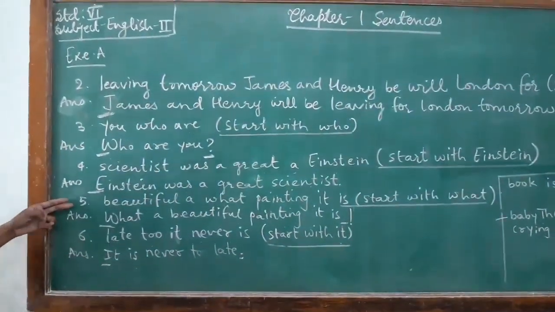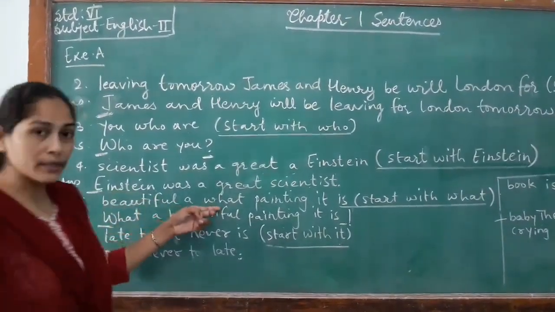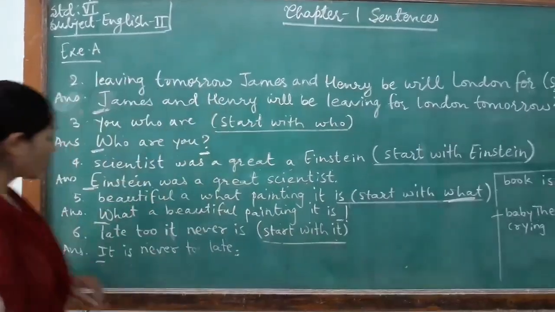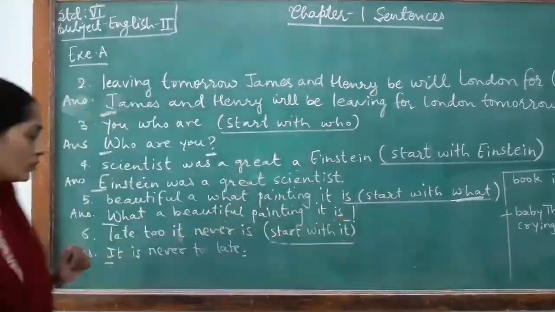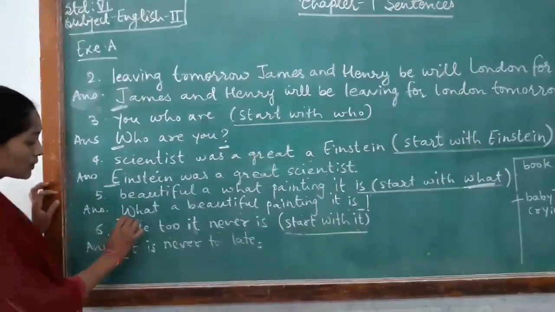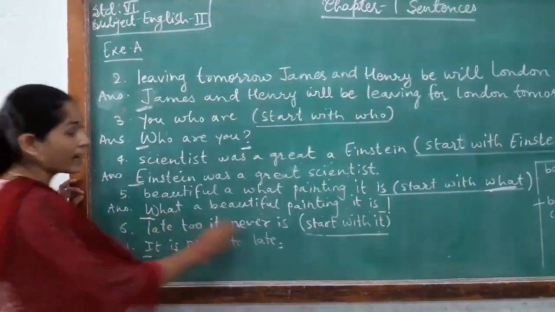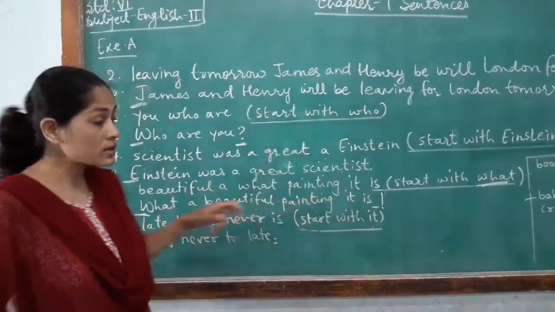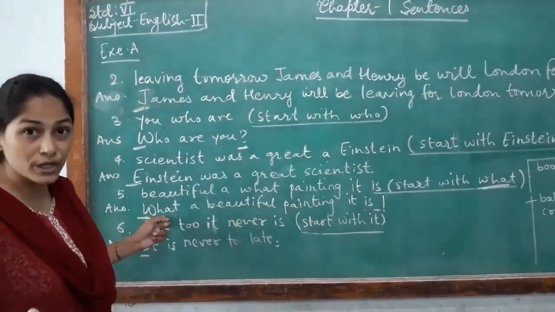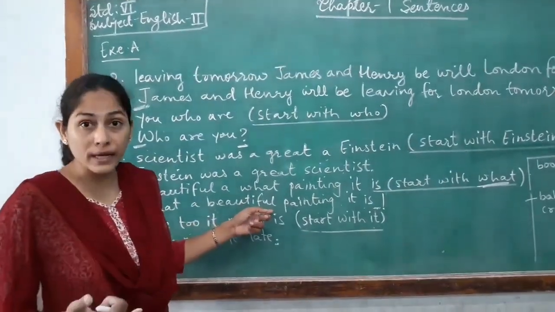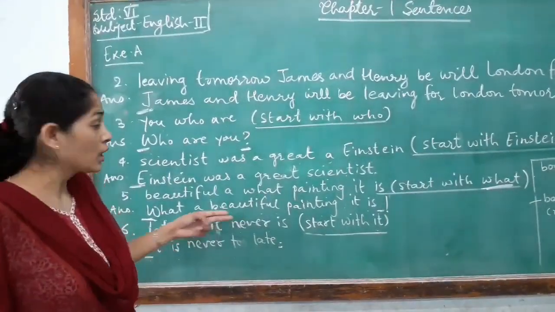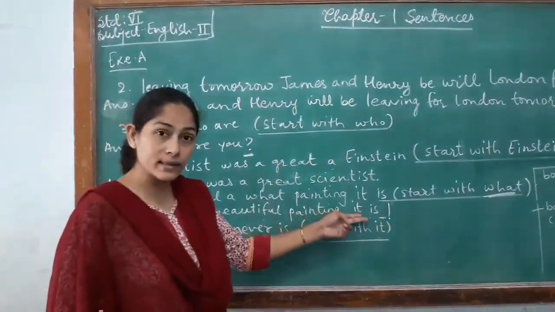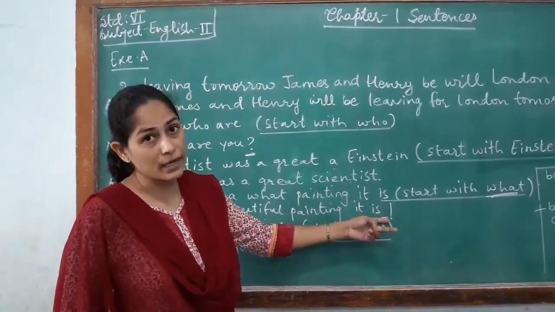Okay, fifth one. Beautiful a what? Painting it is. Start with the word what. What a beautiful painting it is. Now here in this sentence, W will start with a capital letter and at the end of the sentence we will put an exclamatory mark. Why exclamatory mark? Because this sentence is not asking us a question. This is showing us a sudden feeling. When you look at a beautiful painting, you just express it suddenly. So you say, what a beautiful painting it is, and we put an exclamatory mark at the end of the sentence.